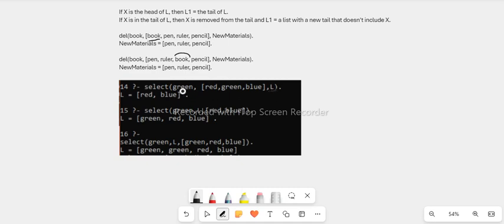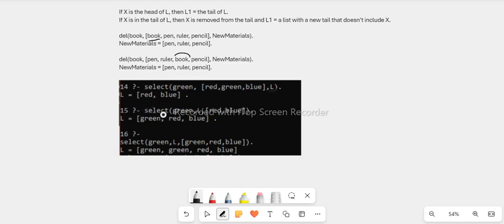Now we have green. We want to remove green from this list. We have the list red, green, blue. So green is not the head, red is the head, but green is part of the tail, green, blue. So now when we remove green from the tail, what remains will be red and blue. So what remains of the list will be red and blue.